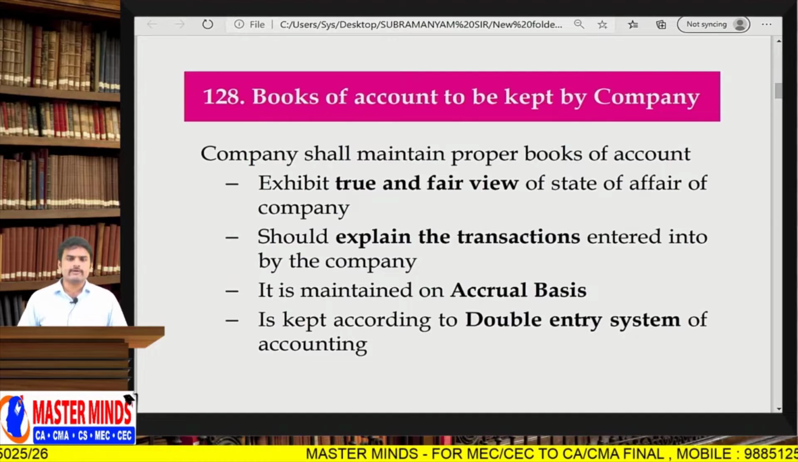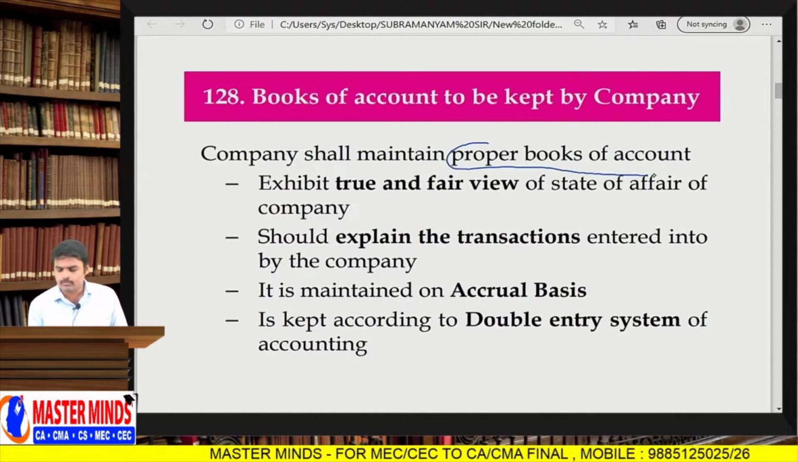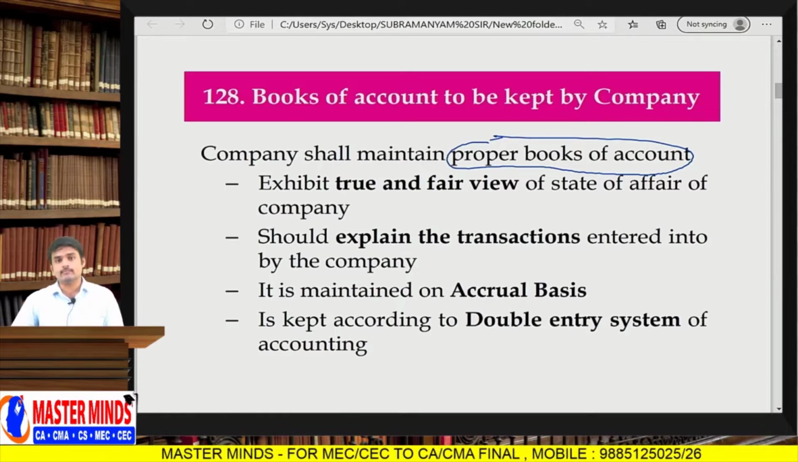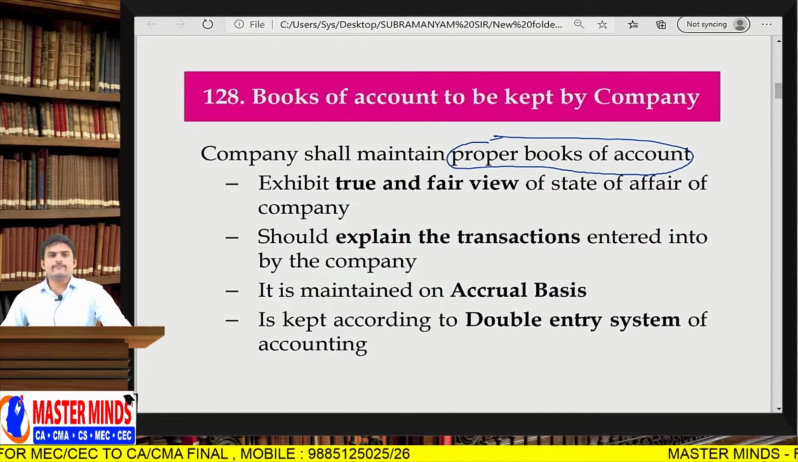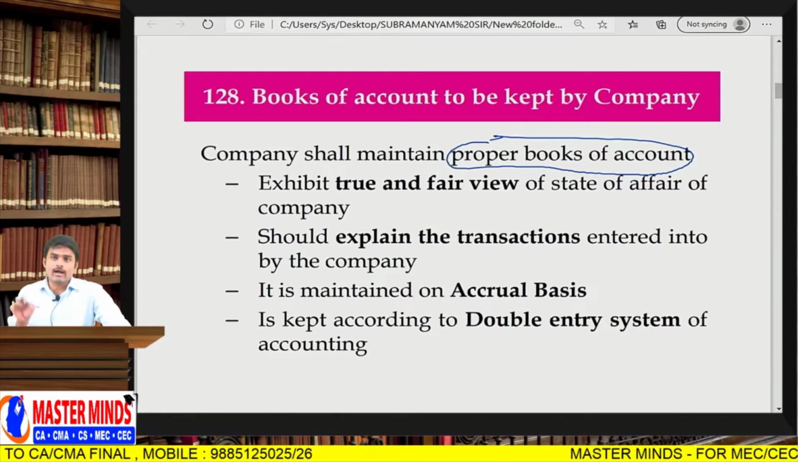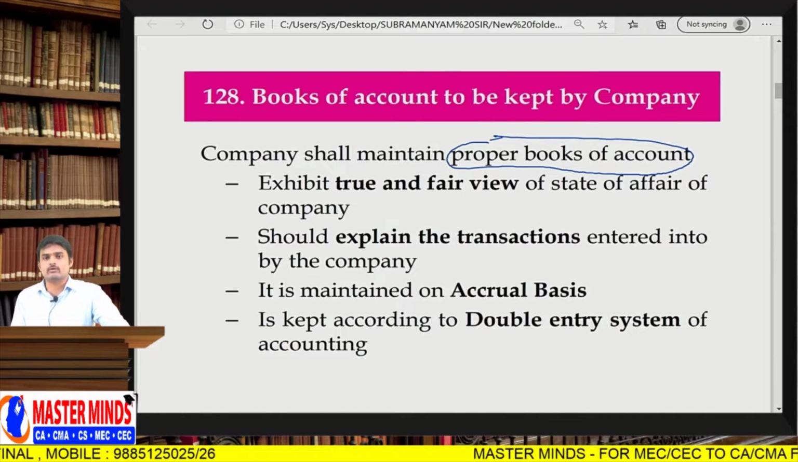So section 128, books of accounts to be kept by the company. The company shall maintain proper books of accounts. For a company to be maintaining proper books of accounts, it needs to satisfy 3 conditions: true and fair view, accrual system, double entry system. That means your books of accounts must exhibit a true and fair view. So what is happening should be recorded, and what should have happened. Don't imagine and write books of accounts. Just record what happened.